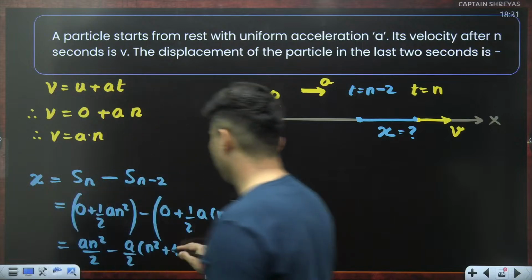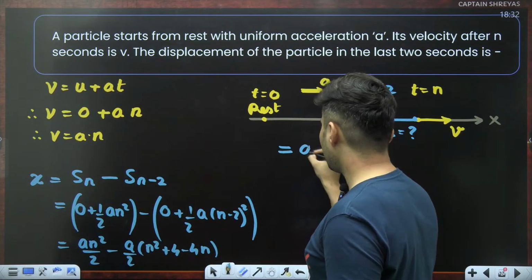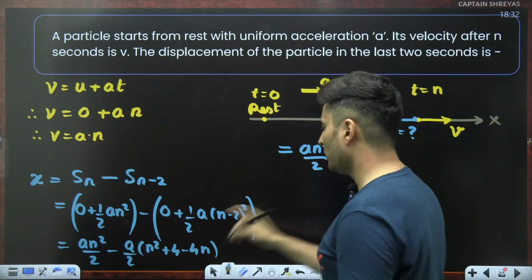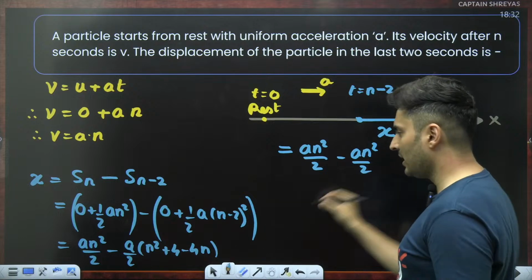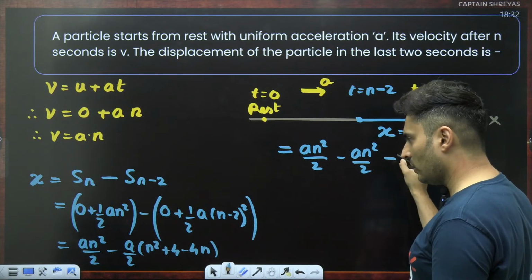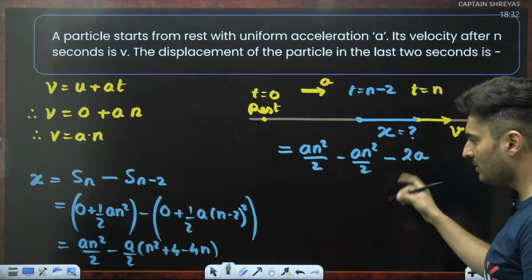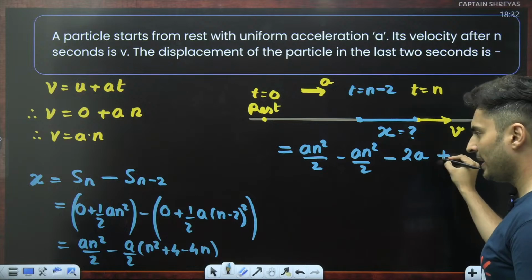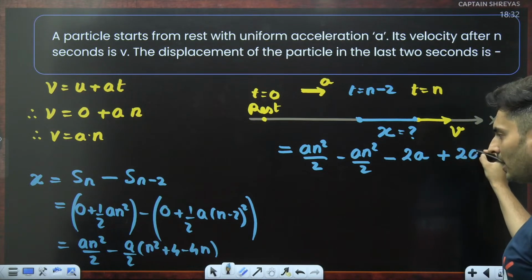Great. Let's further simplify this. The first term is a n square by 2. Next term will be minus 4a by 2, which is minus 2a. Last term, minus minus becomes plus, so plus 4 by 2 is 2, so 2a n.